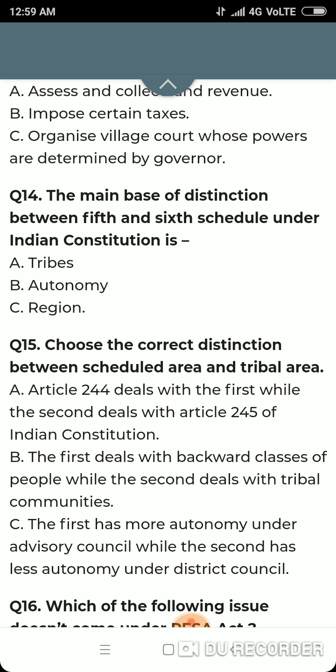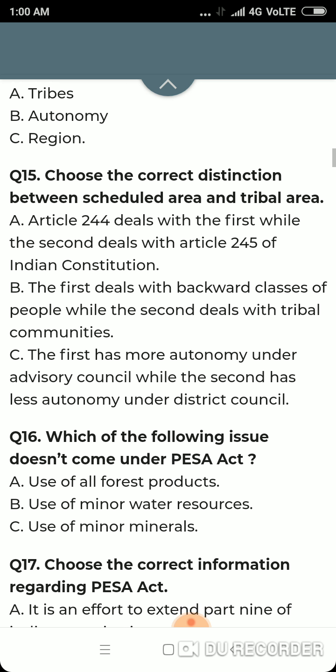Question number 14. The main base of distinction between the 5th and 6th schedule under the Indian Constitution is: tribes, autonomy, region. Tribes is not correct because tribes are common to both. The distinction is regarding autonomy and region. While the 5th schedule has less autonomy for tribals, the 6th schedule has more autonomy. Regional base: northeastern regions are not included under the 5th, while northeastern regions are included under the 6th.